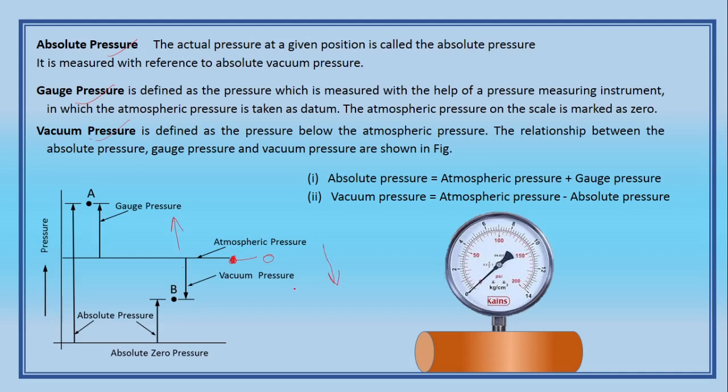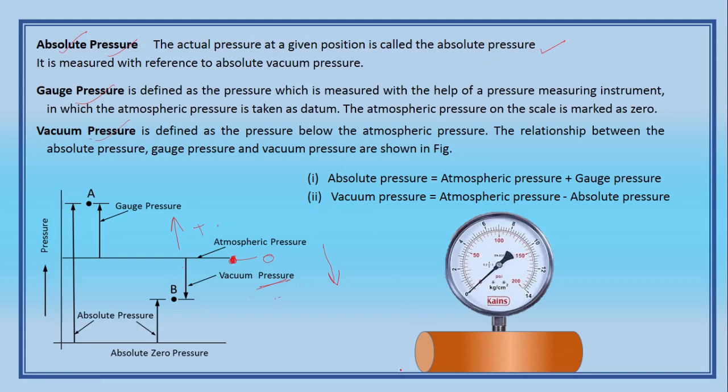So if we come down from 0 to a lower value, then it is called vacuum pressure, or sometimes negative pressure, and this is positive pressure, or otherwise gauge pressure. If we want to know absolute, what is meant by absolute? The exact value. That means the actual pressure. The actual pressure at a given position is called absolute.